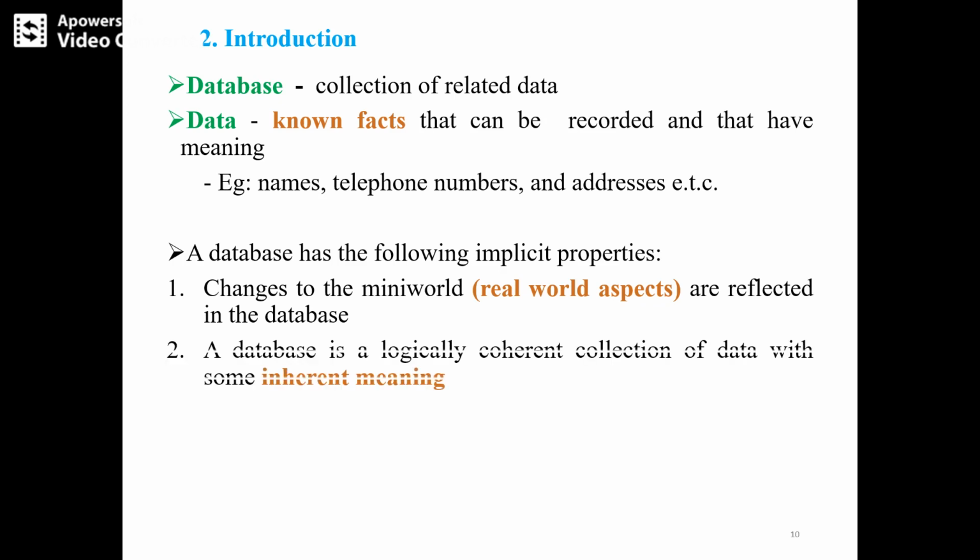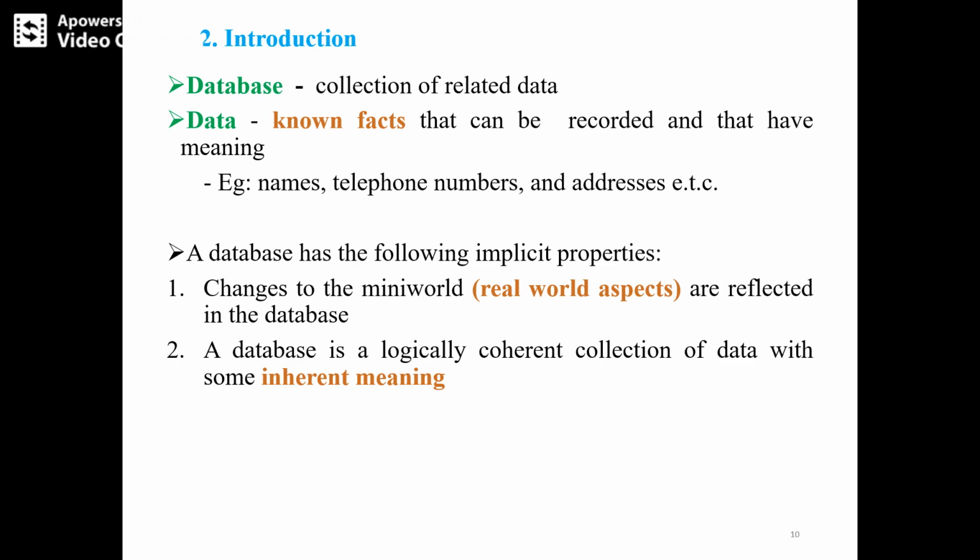Second point, a database is a logically coherent collection of data with some inherent meaning. For example, consider two database systems. One is student data and the second one is department. The student database will have a field that is department number. So the student database will consist of USN, name, department number. Similarly, the department database will consist of department number.